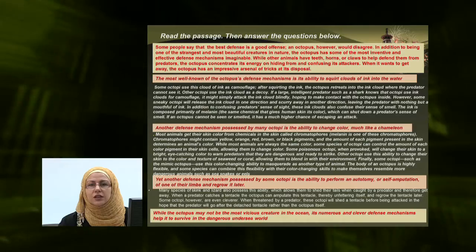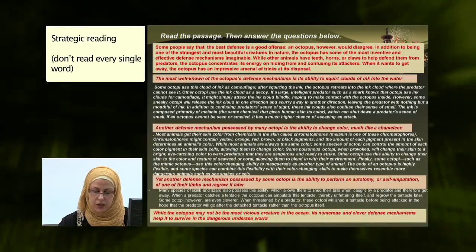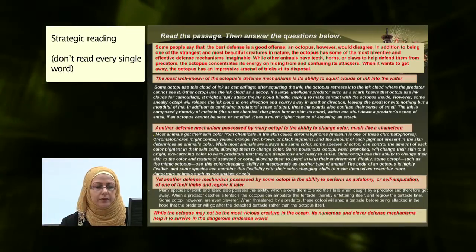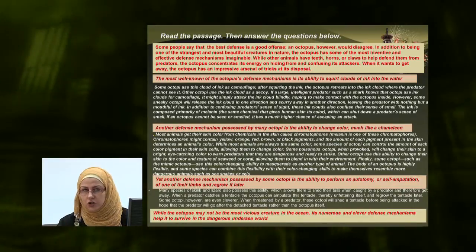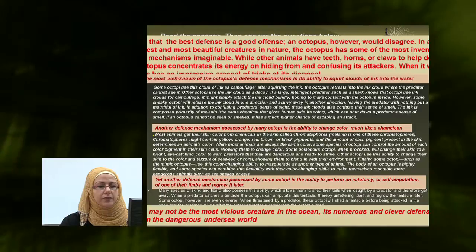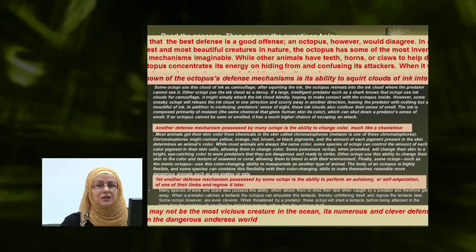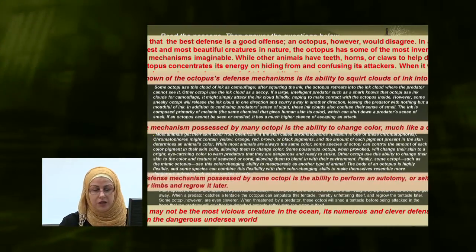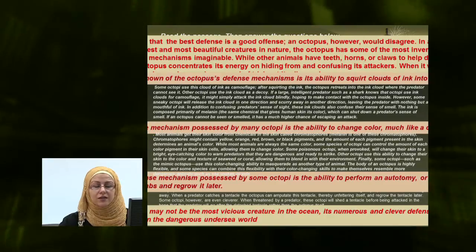Don't get stuck if you see such a huge block of words, because you don't need to go through every single word. You just need to make a strategic reading. What do you mean by strategic reading? It means using all the strategies already mentioned. After the introduction, read the conclusion. We're dividing the passage. We're focusing on some helpful parts. Then we'll go through the topic sentence of paragraph 1, topic sentence of paragraph 2, and then topic sentence of paragraph 3.